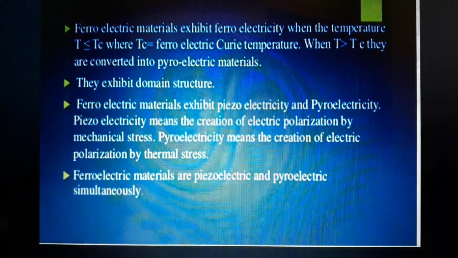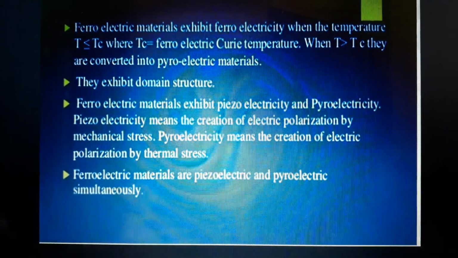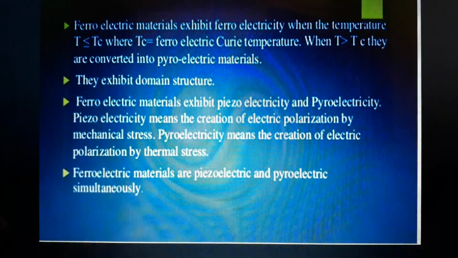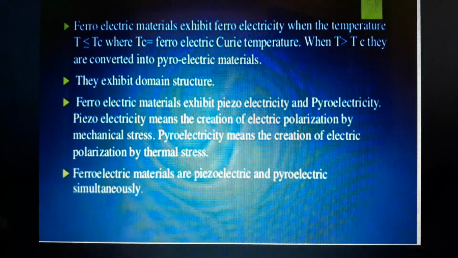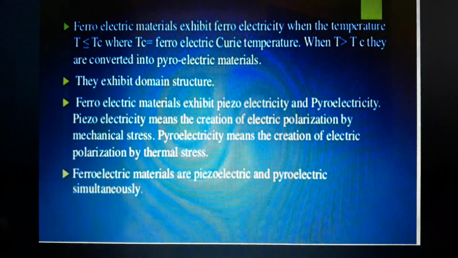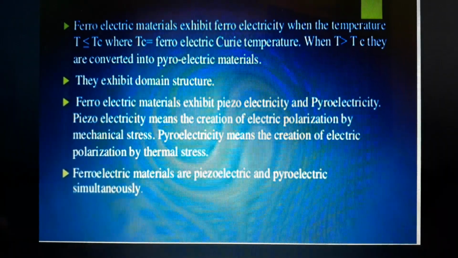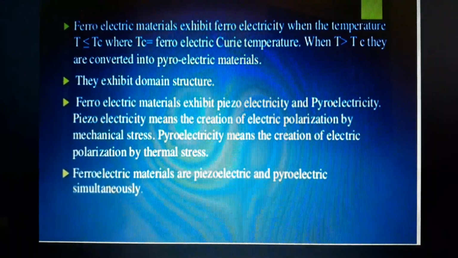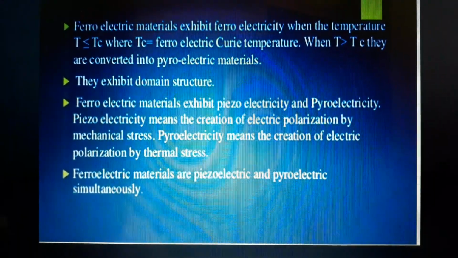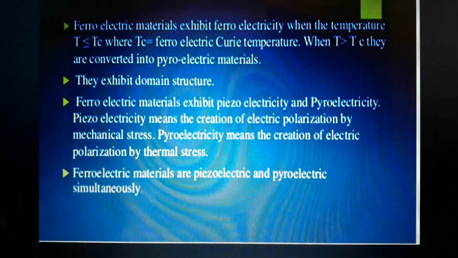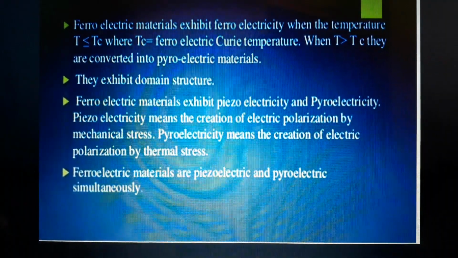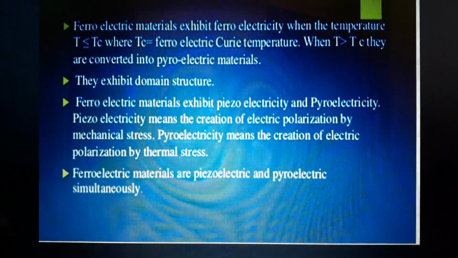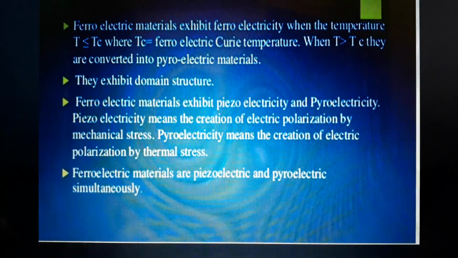In the next slides, we come across the ferroelectric and piezoelectric materials. When the temperature is greater than the Curie temperature, they convert into paraelectric materials. Next, they exhibit domain structure. The domain structure will be exhibited in the case of ferroelectric materials. The ferroelectric materials exhibit piezoelectricity and pyroelectricity also.